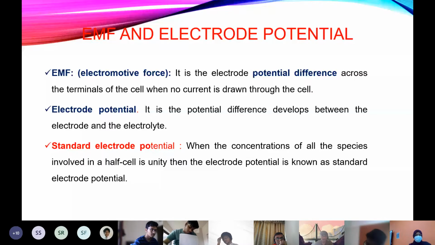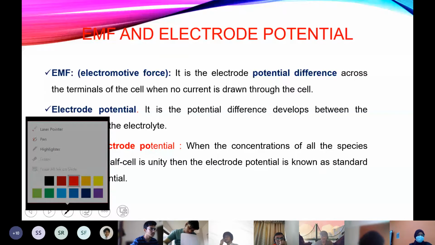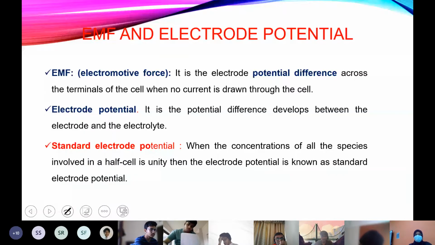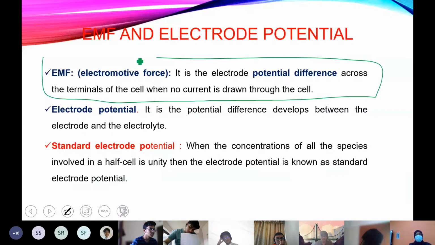The next two definitions you have already learned, but they are given just for comparison only. If you want to write, you can write, but this is something we did not discuss in the last class. Electromotive force, EMF, is the difference in potential between the terminals when no current is flowing.